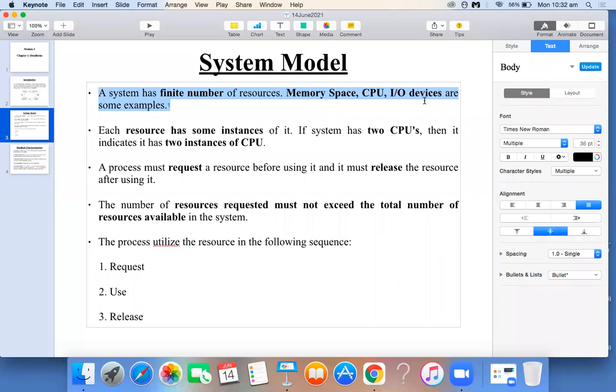We call all these resource types. Okay, so now memory space: how much RAM you have, that is what memory space indicates. Similarly, CPU: how many CPUs or processors you have in your computer system. Next, input output devices: how many input output devices are there in your computer system. All of these we call instances. So that's what is written in the second point.